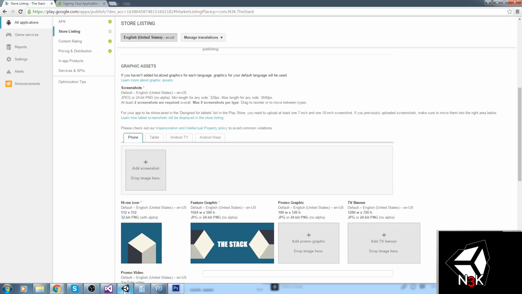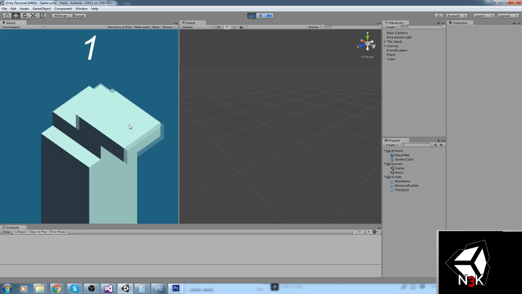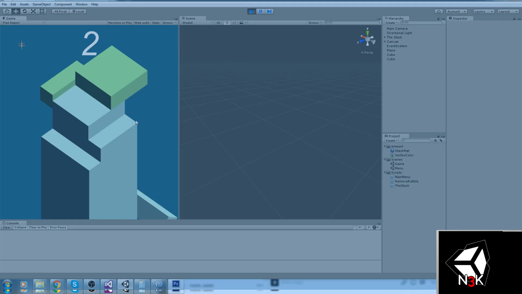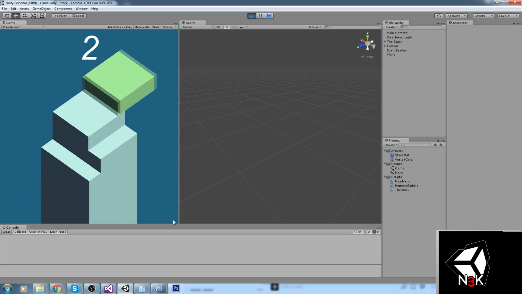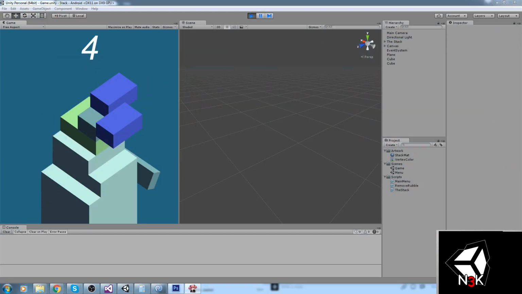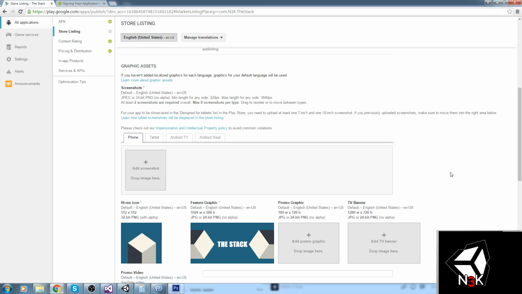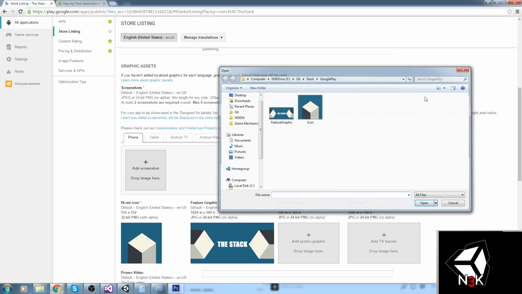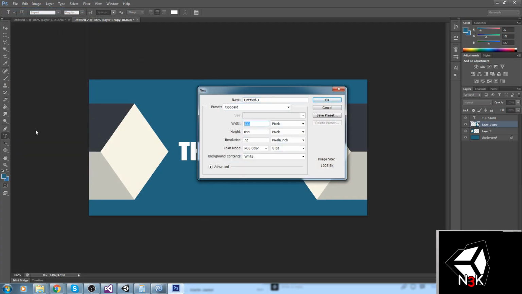So we're going to be taking screenshots of our game. Let's go ahead and hit play. That's a screenshot right there with my cursor in it. Maybe not. There we go. So screenshot right there. Again, I'm being really fast with this, and this is not what you should do at the moment you upload. I'm repeating myself. You should not do this when you upload your thing. Actually take the time to make nice graphics.